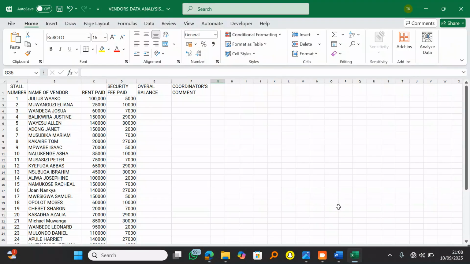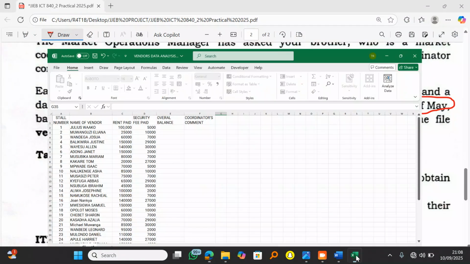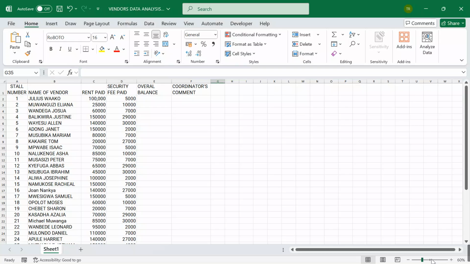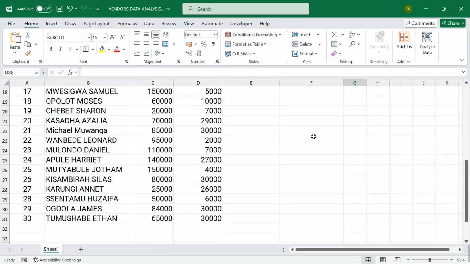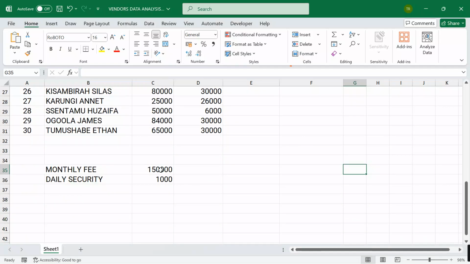I will come back here. I again check very well to see that when we check here, we see that Julius Wako had paid over 100,000. But on which figure? On the figure which is 150.